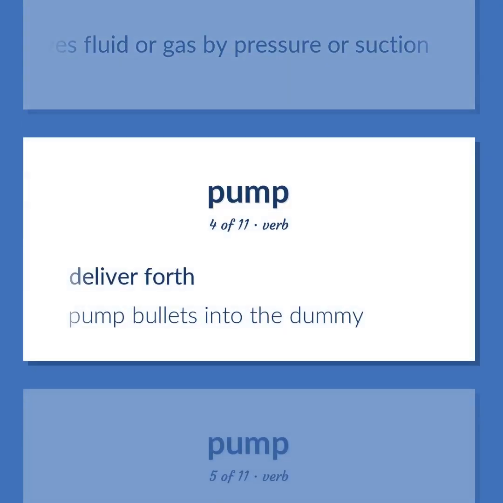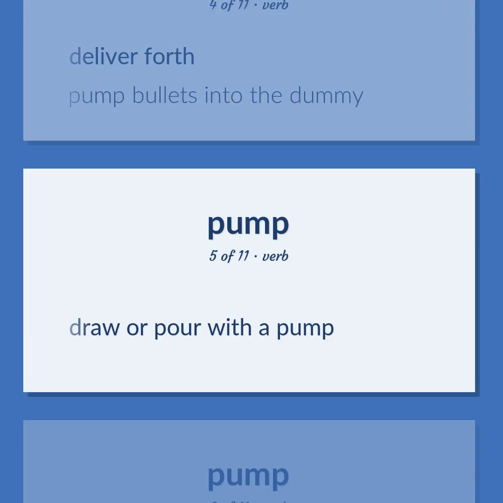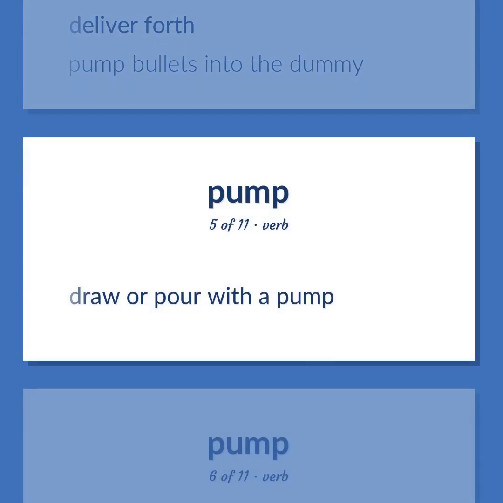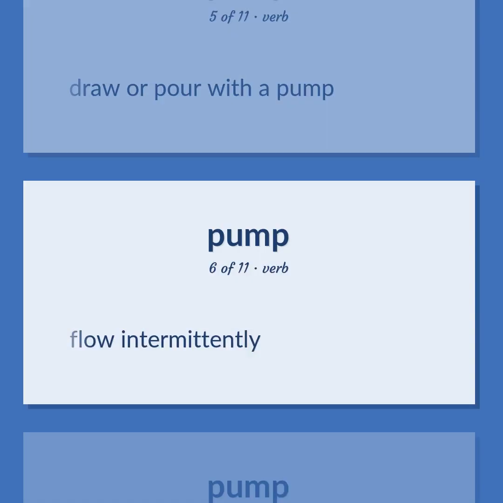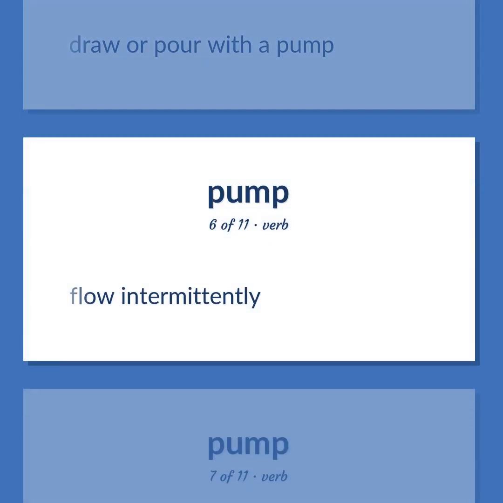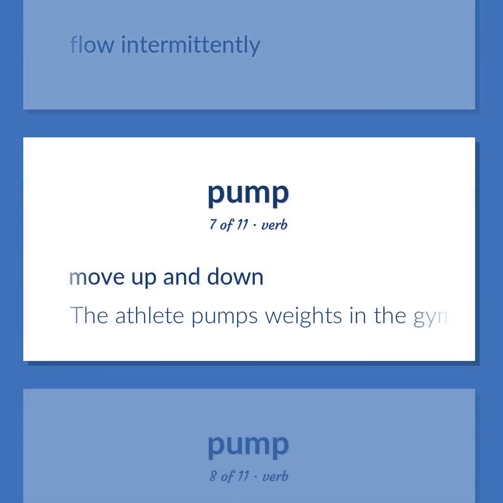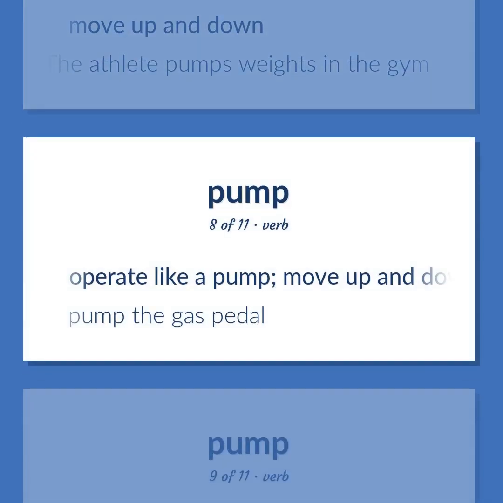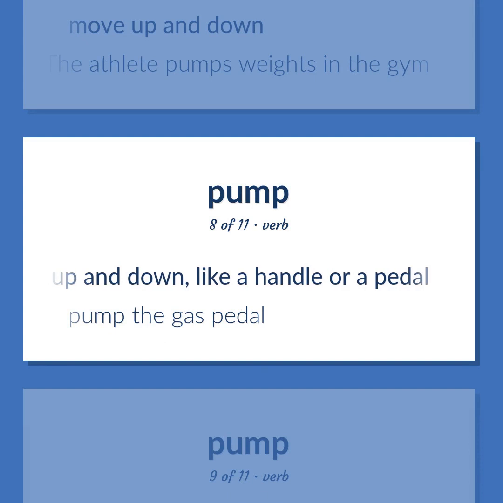Deliver forth. Pump bullets into the dummy. Draw or pour with a pump. Flow intermittently. Move up and down. The athlete pumps weights in the gym. Operate like a pump. Move up and down, like a handle or a pedal. Pump the gas pedal.